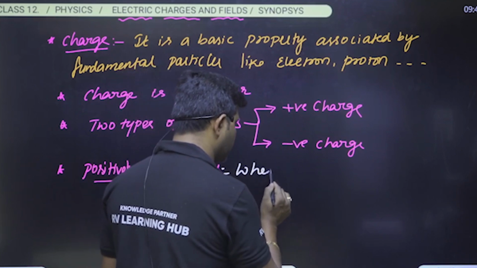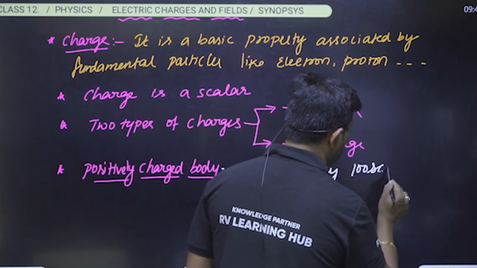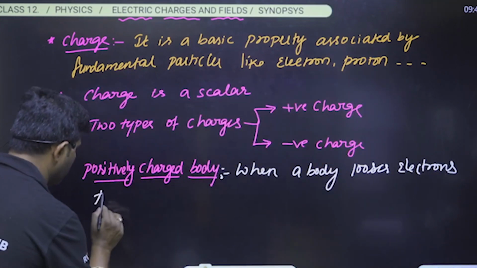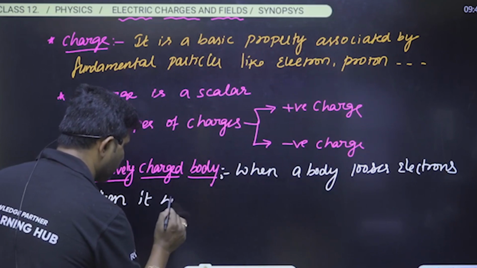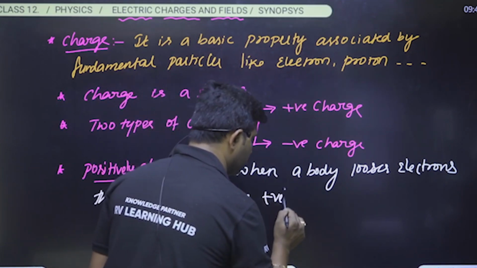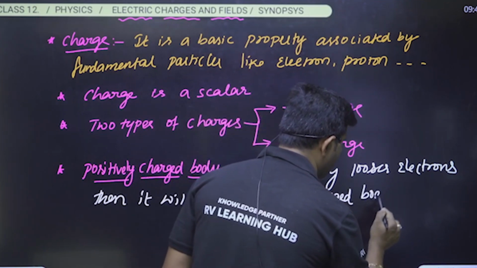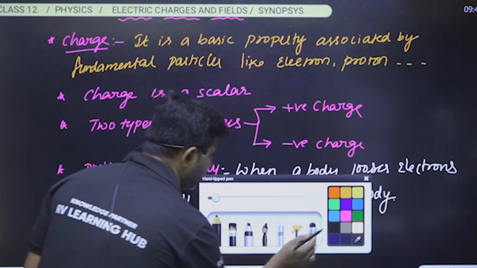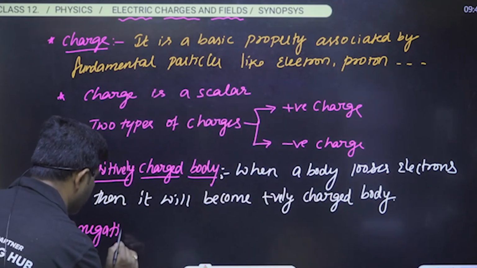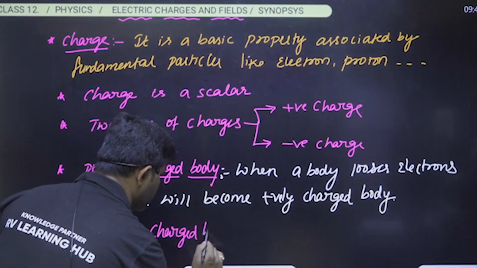So very simple. When a body loses electrons, then it will become a positively charged body. Is it clear? I hope you are understanding the points. And second one, how can you define a negatively charged body here? Very simple. Look here, the body which loses electrons is called a positively charged body.